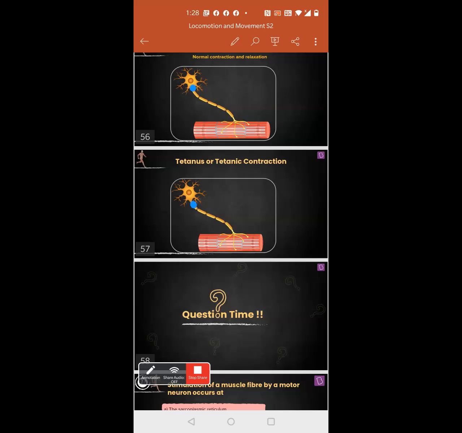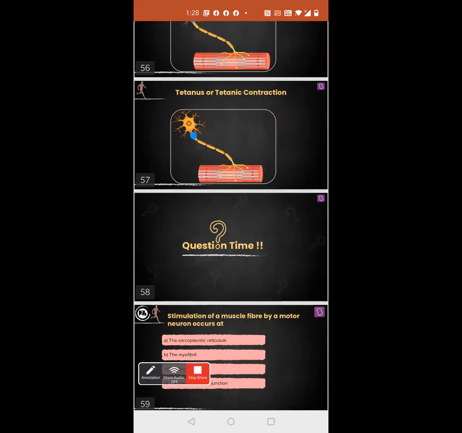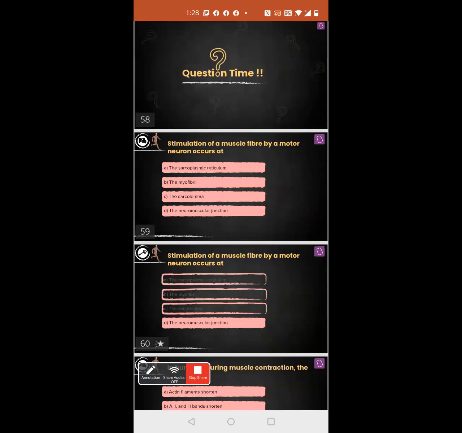Yes, this question is also always asked. What is the difference between tetanus and tetany? You need to understand. Tetany is related to muscle. Tetanus is the condition related to the bacteria. Tetanus is the condition related to bacteria. Tetany is twitching related to muscle. Okay, so this is what you need to understand.